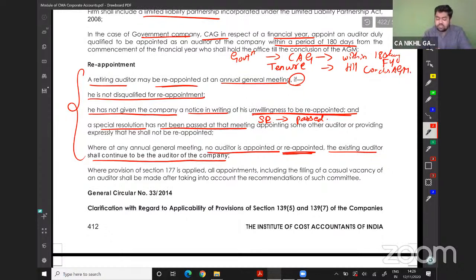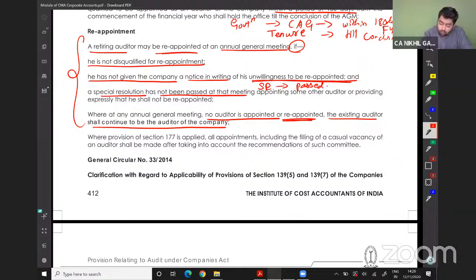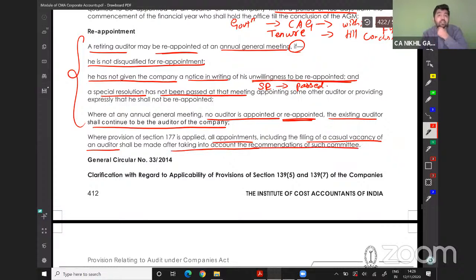Where the provision of section 177 is applied, all appointments, including the filling of casual vacancy of the auditor, shall be made after taking into account the recommendation of such committee. Such committee means audit committee. So we will jump to the audit committee. So what do you mean by an audit committee?